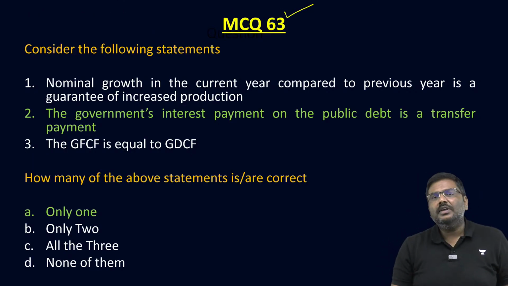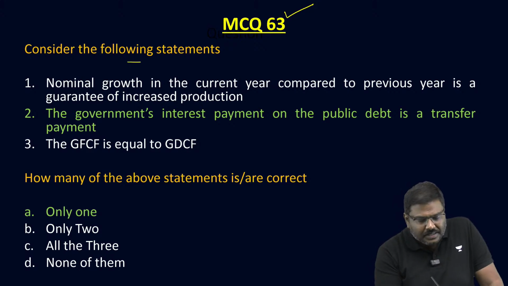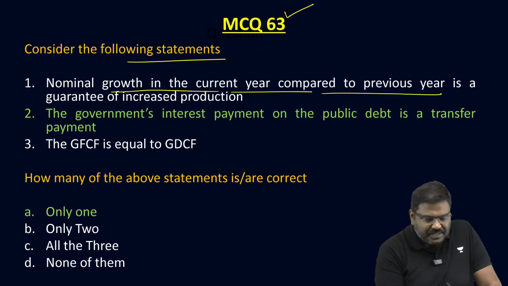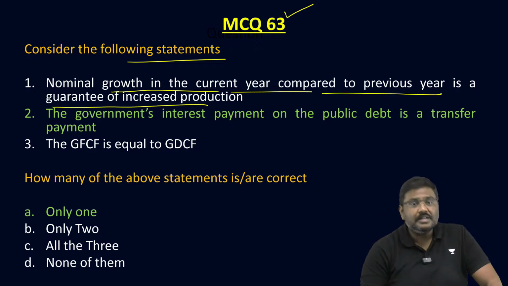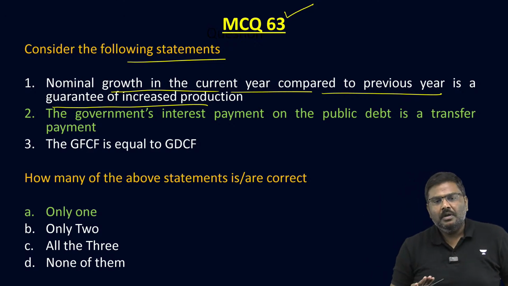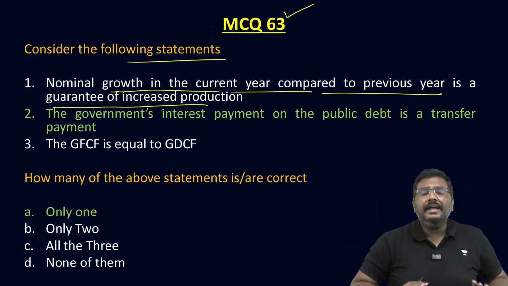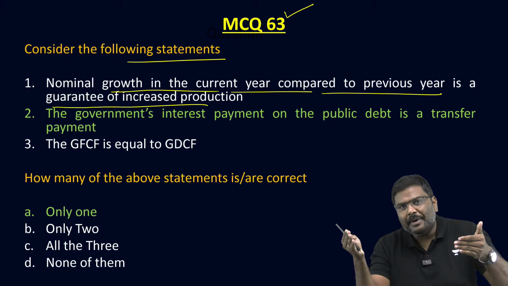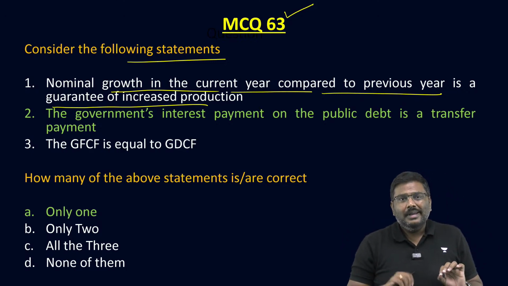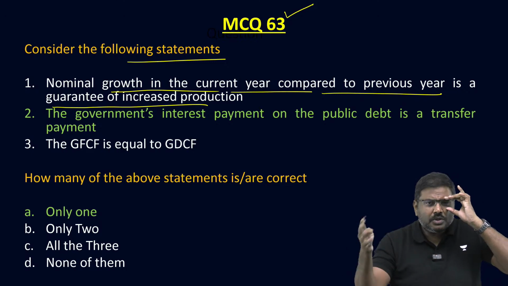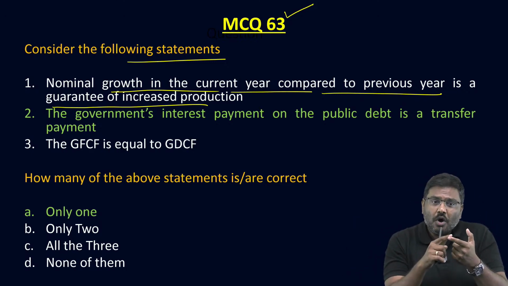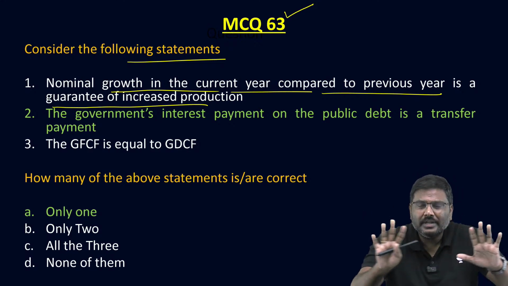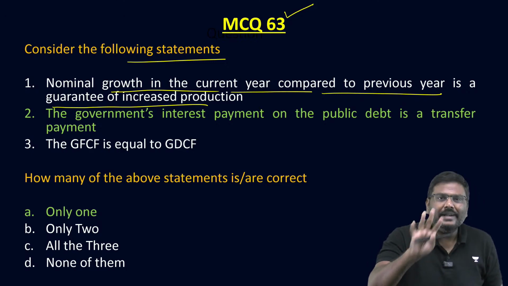Now, what is the key answer for MCQ 63? Consider the following statements. Nominal growth in the current year compared to previous year is a guarantee of increased production. Absolutely no. It is incorrect. Why? From last year to this year, nominal growth could have happened because of inflation. So if the nominal GDP increases, is it a guarantee that the production has increased? Not necessarily. It could be because of inflation as well.